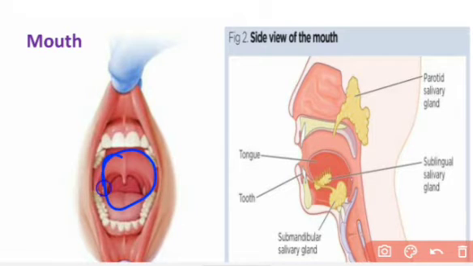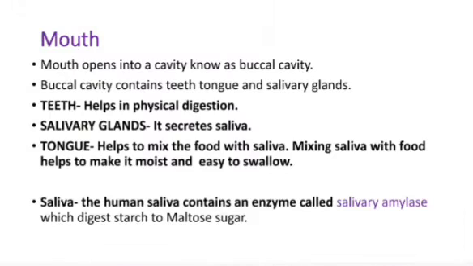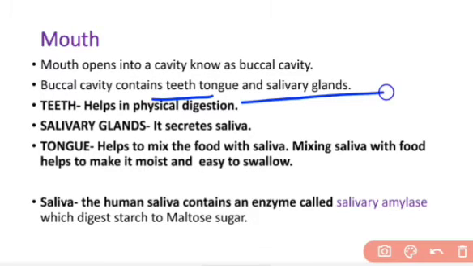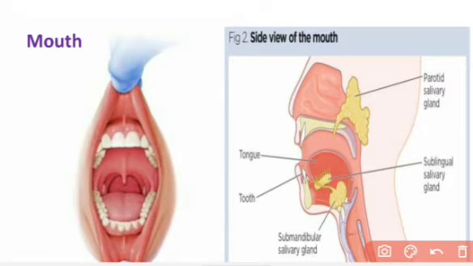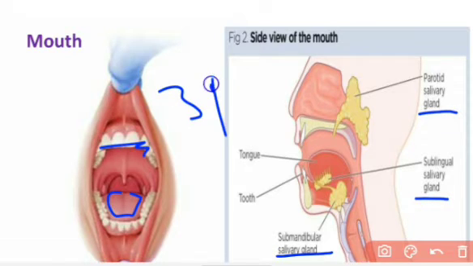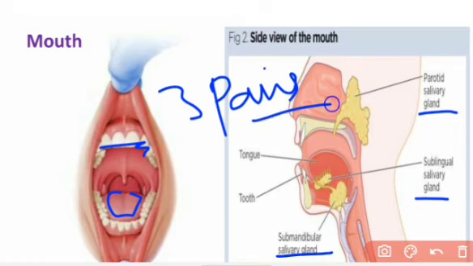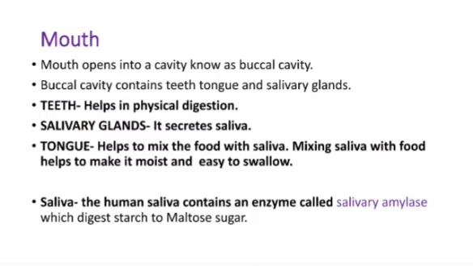So, this is the cavity inside the mouth, that is called buccal cavity, and this is the front view and this is the side view of the mouth. And buccal cavity contains teeth, tongue, and salivary glands. You can see that in our buccal cavity there is a muscular organ that is called tongue, then we have teeth, and there are the glands which are known as salivary glands. We have three pairs of salivary glands in our mouth which secrete saliva.